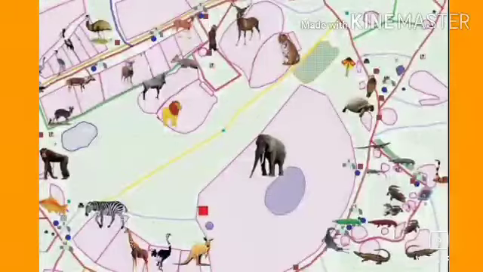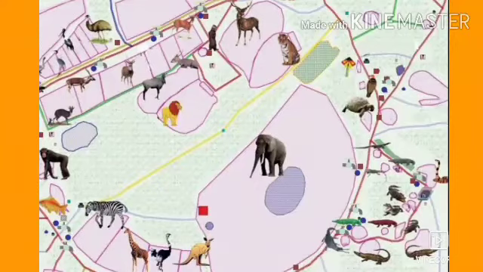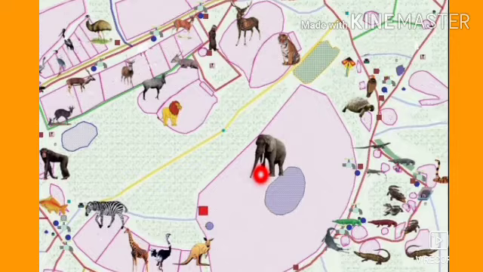And our third question is, one can see giraffe only after seeing zebra. Is it true? Where is giraffe? Yes, here it is. One can see giraffe after seeing zebra. Yes, this is true. So the answer is true.